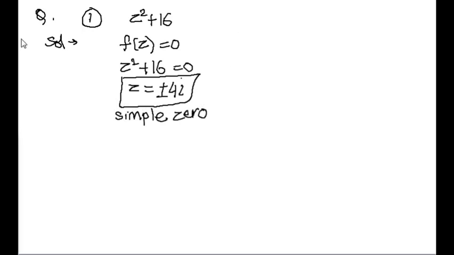Next, another function. If I have z square minus 2 divided by z4. Now if we find out the zero of this function, same, we have to take the numerator and equate it to 0.